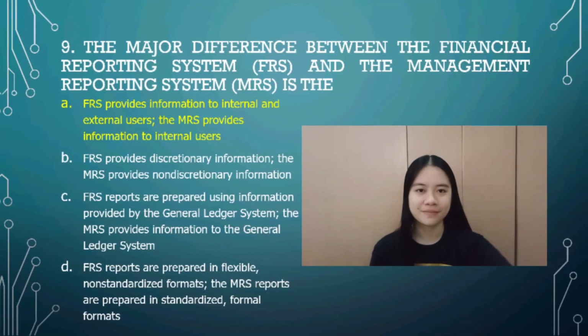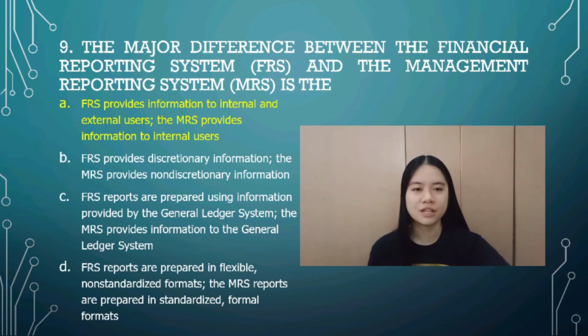Question number 9. The major difference between the Financial Reporting System (FRS) and the Management Reporting System (MRS) is: A. FRS provides information to internal and external users, while the MRS provides information to internal users. B. FRS provides discretionary information, while the MRS provides non-discretionary information.